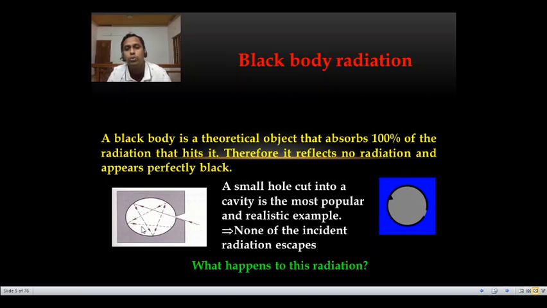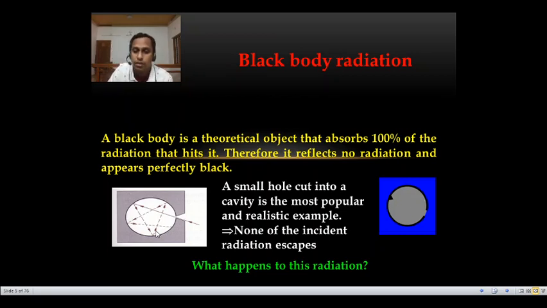So we can view a black body as a small hole cut into a cavity, which is the most popular realistic example. None of the incident radiation escapes. From this we can see that no radiation escapes from this cavity. So a black body is an object which absorbs all the radiation. It cannot reflect. Then there is a question: what happens to this radiation?